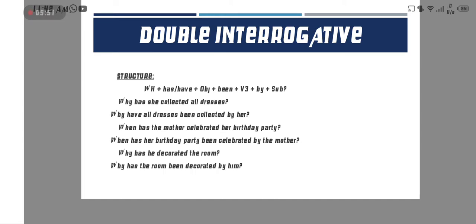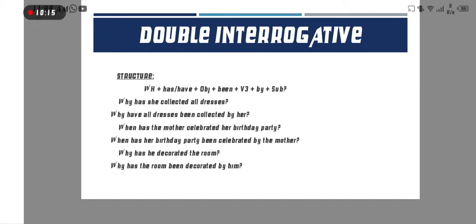Okay, now when has the mother celebrated her birthday party? First the WH family word, when, then the helping verb according to the object, her birthday party. Here the object is her birthday party, so here has her birthday party been celebrated by the mother, because the mother here is the subject.